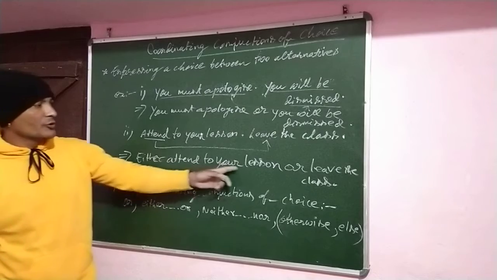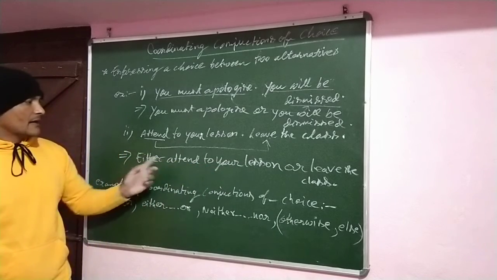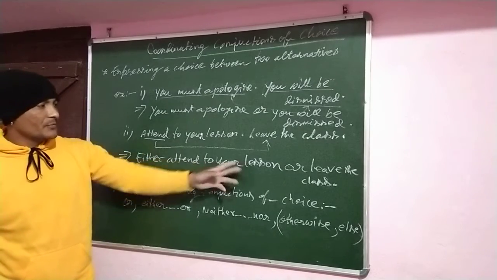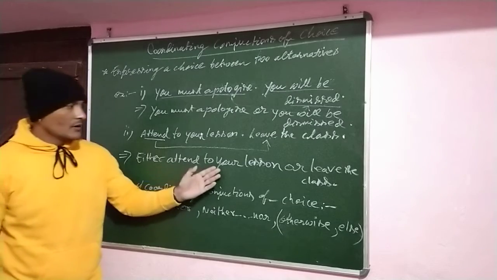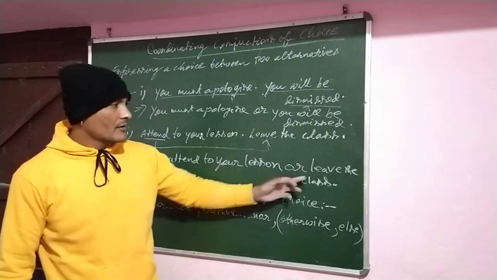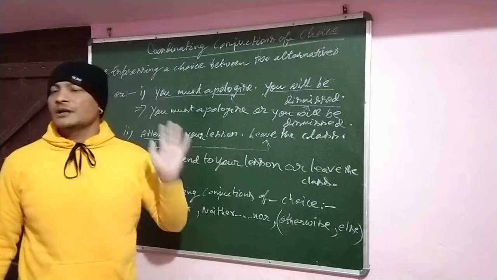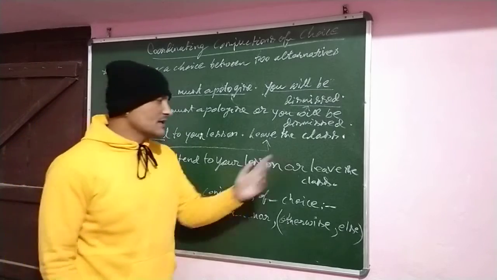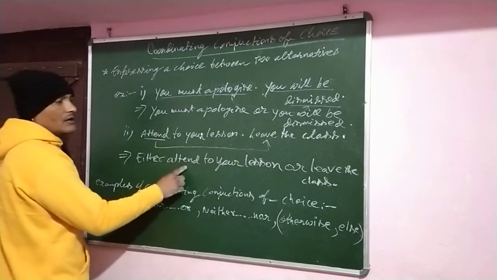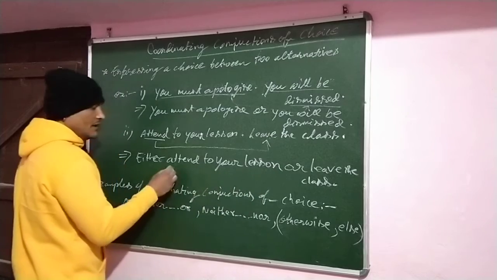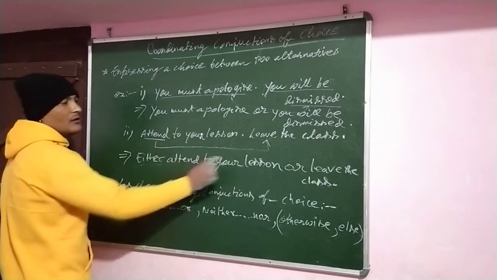Either attend to your lesson, या तो आप अपने लेसन पर अटेंड करो या क्लास से चले जाओ. So these are the alternative of attend, to leave. That's why we have to use either or.